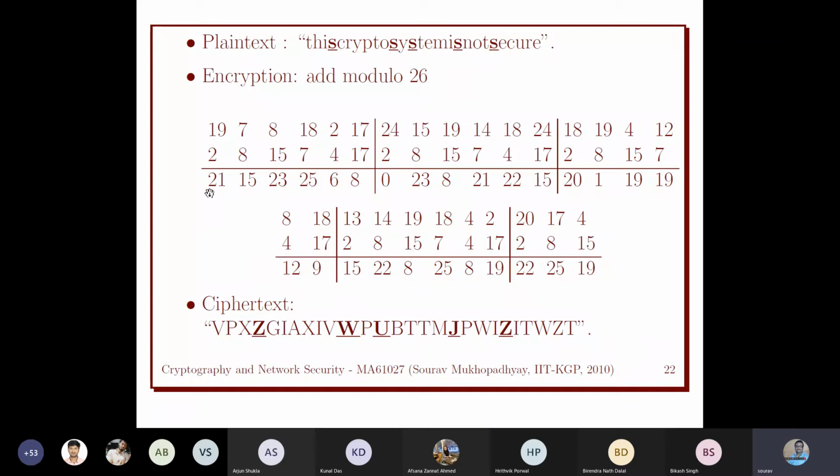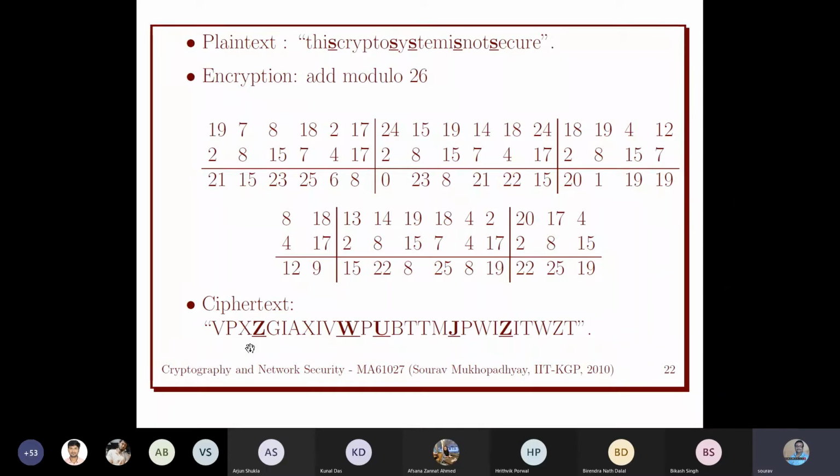Again we have to convert this Z26 back into alphabet to see the ciphertext, because we are dealing with English text. So this is our ciphertext of the corresponding plain message, This crypto system is not secure: V, X, Z, like this. It is difficult to guess from this ciphertext that this was the plain text or message.